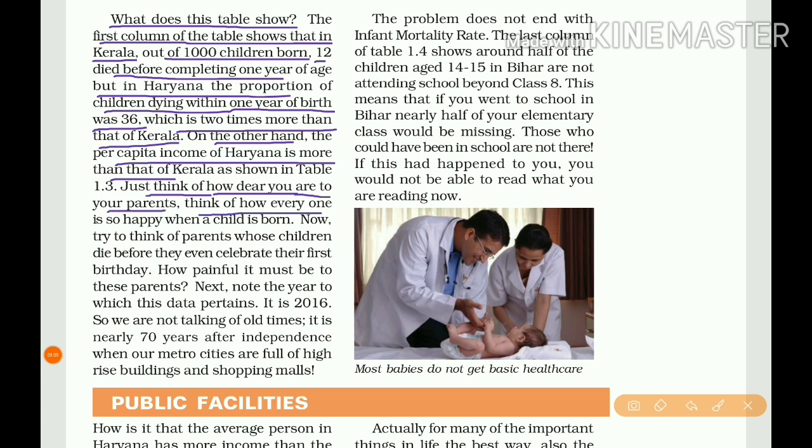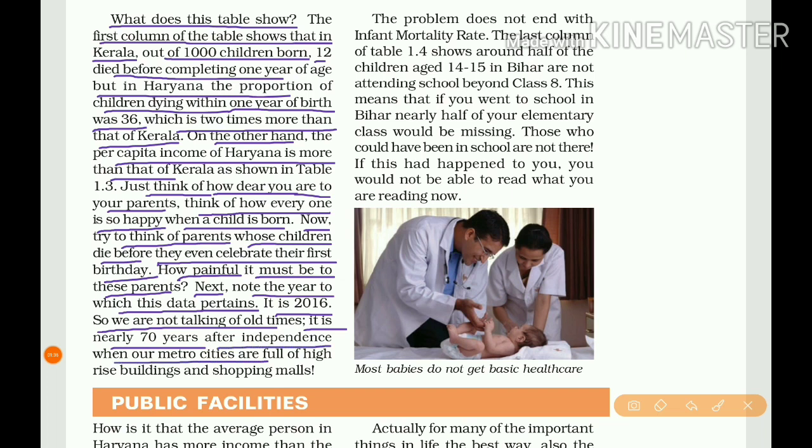Just think of how dear you are to your parents. Think of how everyone is so happy when a child is born. Now try to think of parents whose children die before they even celebrate their first birthday. It's very sad. How painful it must be to these parents. Next, note the year to which this data pertains. It is 2016. So we are not talking of old times, long back. It is nearly 70 years after independence, when our metro cities are full of high-rising buildings and shopping malls.